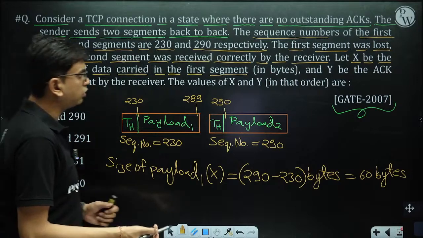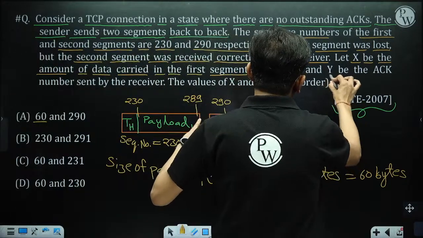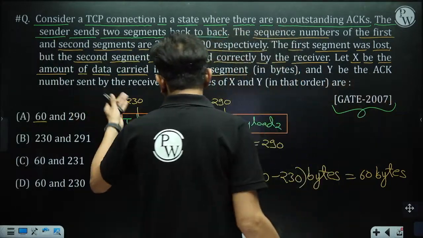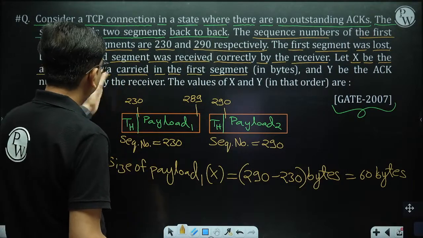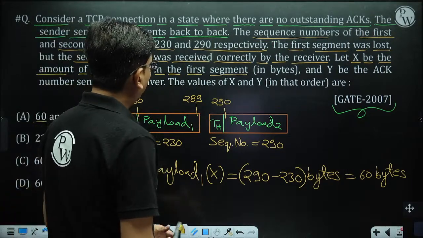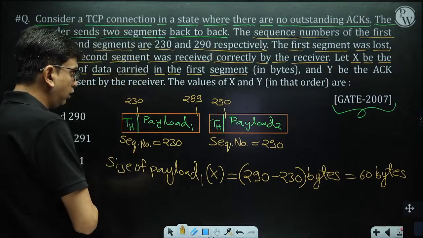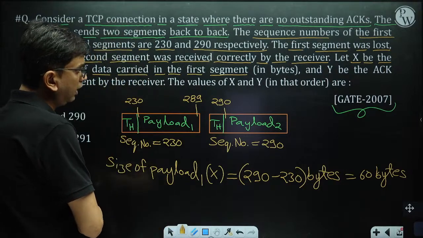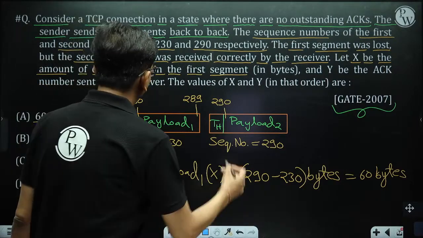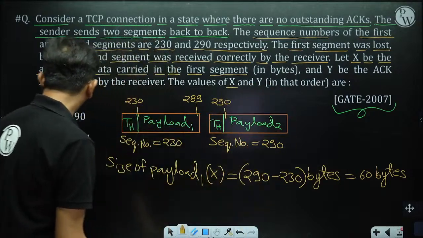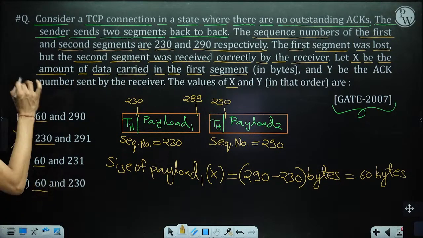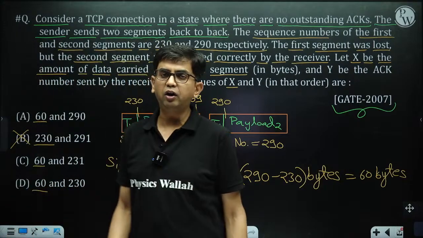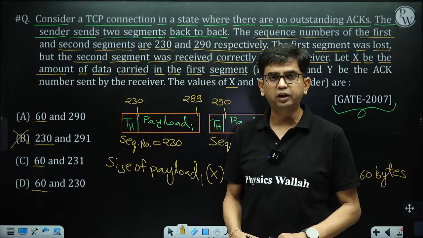In this question, it is asking: let Y be the acknowledgement number sent by the receiver. The value of X and Y in that order. So the value of X is 60, so B cannot be our answer. 60, 60, 60, our answer can be either A, C or D.